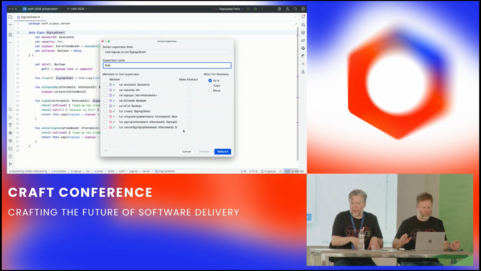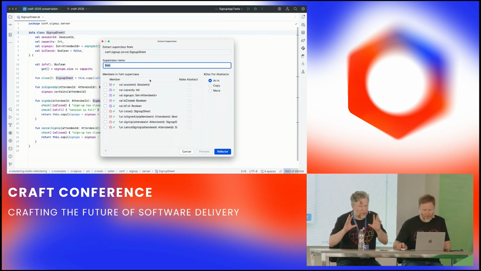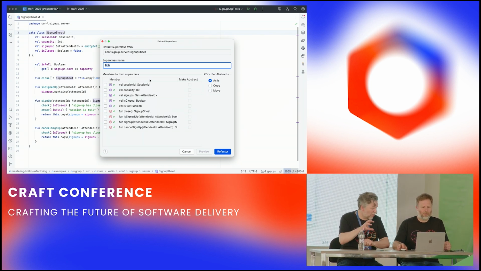But Kotlin doesn't have the refactoring to pull out a base class, call it the original class, and rename that one, which is available in Java. We're going to have to hack it in a way that doesn't break the application for too long. So let's pull out something that we're going to rename. What are we calling it? Bob. We'll call it Bob. It's a silly name, so we know we're going to have to change it. We're not introducing a domain term here, and then we will come back and do the renames in a cunning way that tries not to break the application for too long.